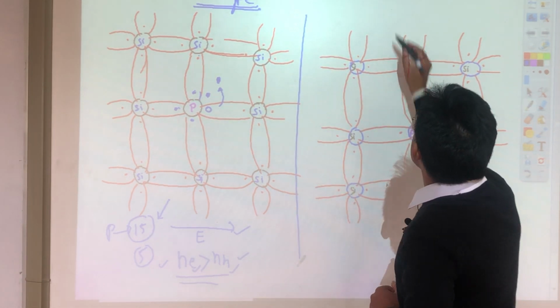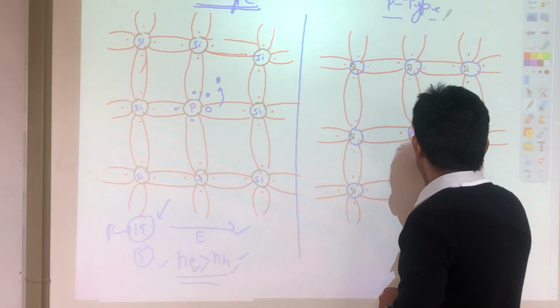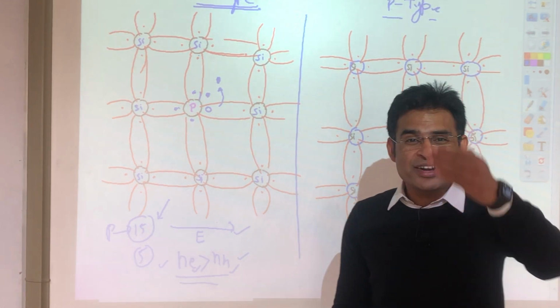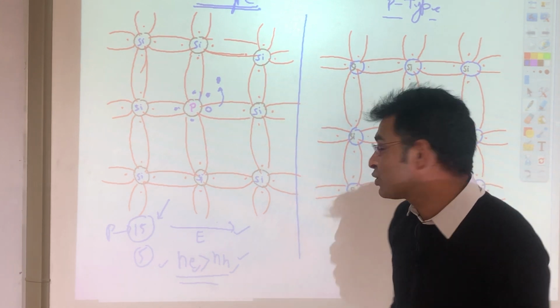Fine. So what happens in a p type semiconductor? In a p type semiconductor, what do we have to mix? I have to mix aluminum, meaning the 13th group. Not necessarily aluminum, it can be anything, but it should belong to the 13th group.